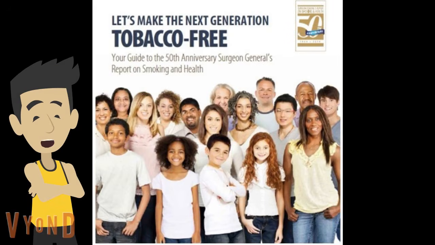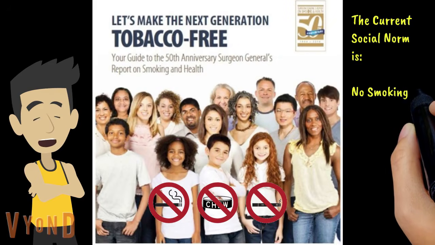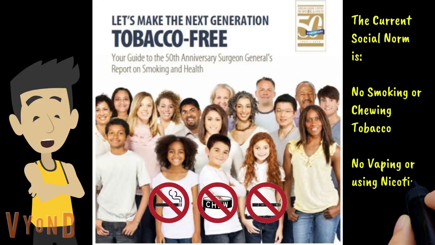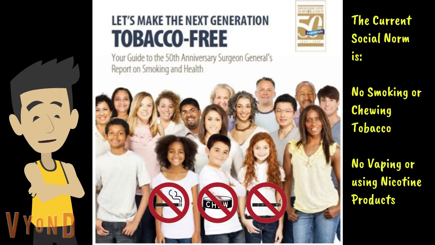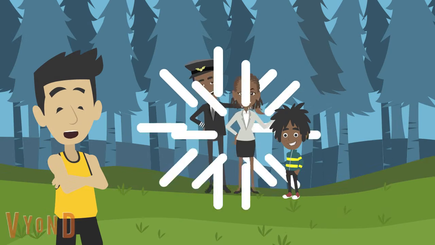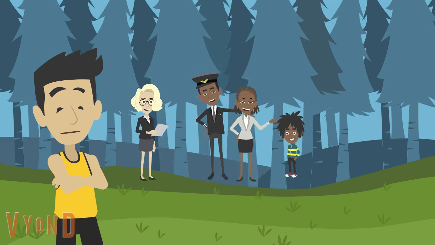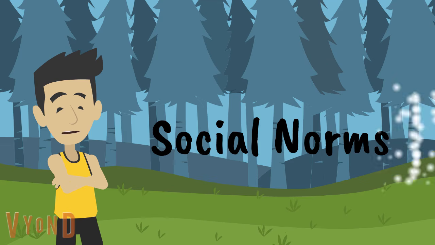But when people learned that cigarettes and other tobacco products are unhealthy and harmful, and that nicotine is highly addictive, it was no longer the norm for people to smoke cigarettes. Today, people who smoke, use tobacco, or other addictive nicotine products are behaving outside of the social norm. If you aren't sure whether something is part of the social norm in a social group, you can ask your parents or your teacher.